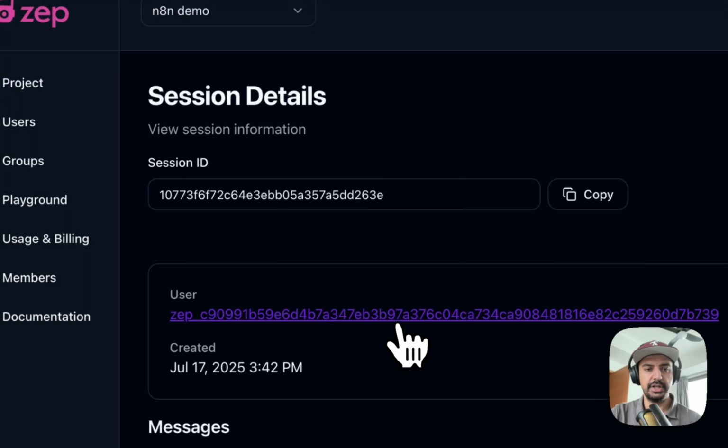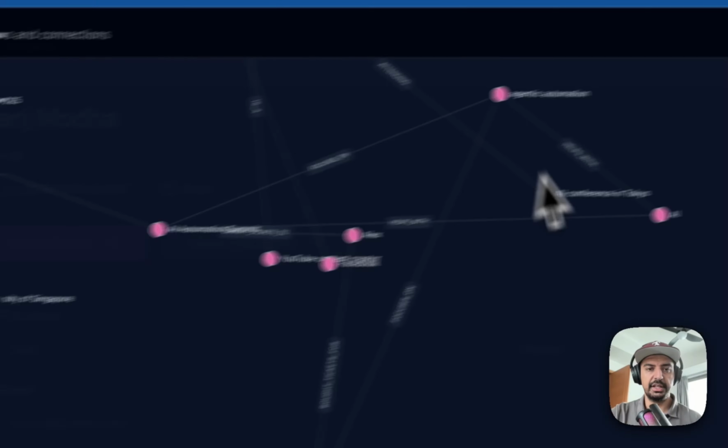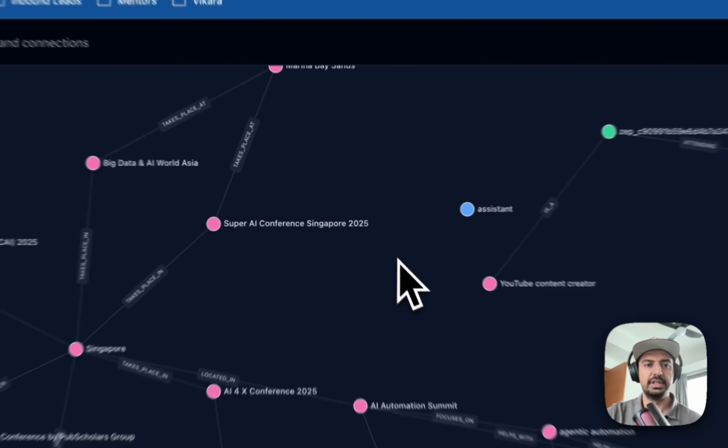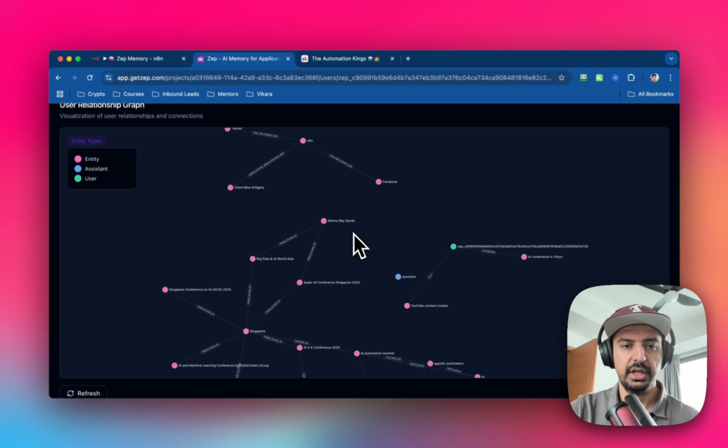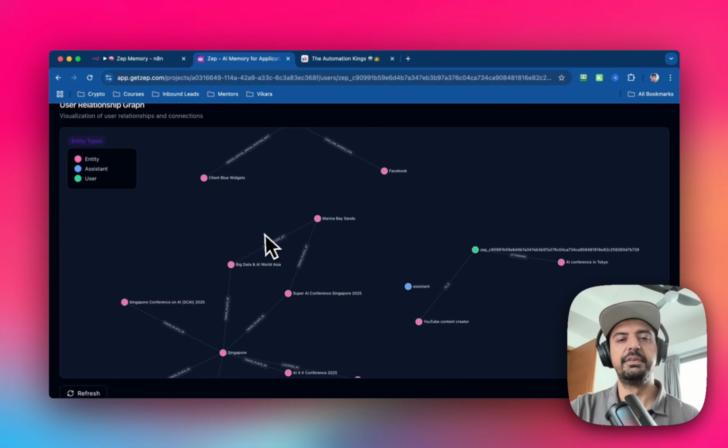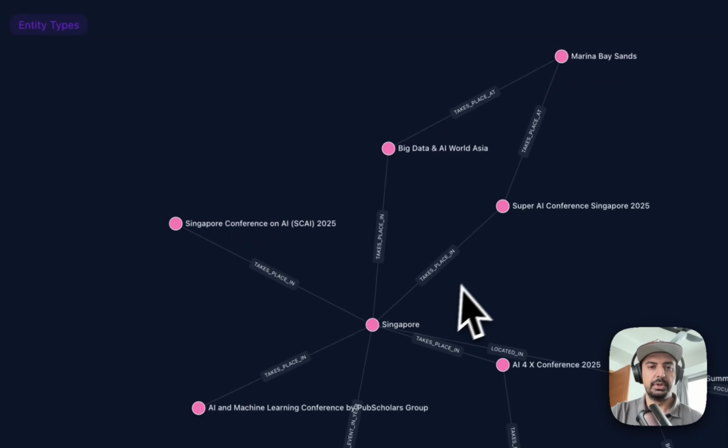So if I go back into this, I'll show you what that looks like again, and this is the graph that will update based on the output. So you can see here, it's basically updated everything that we see based on the outputs and everything that I've asked it.